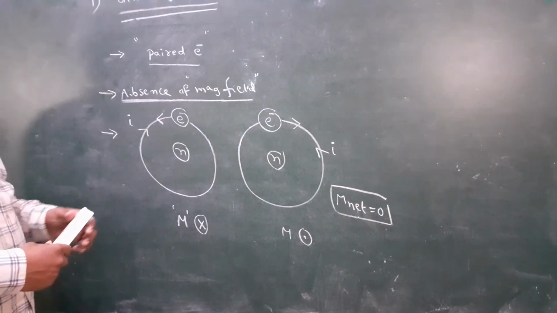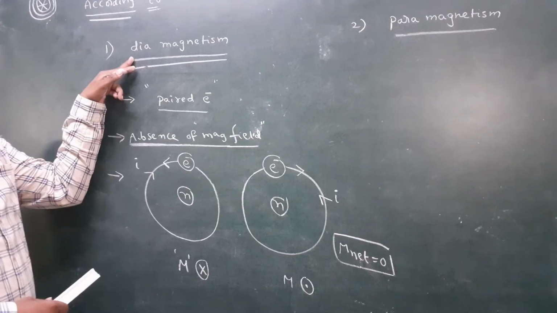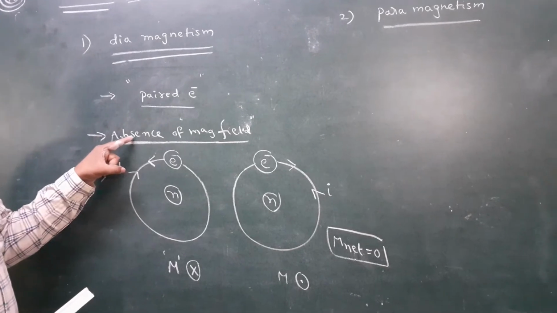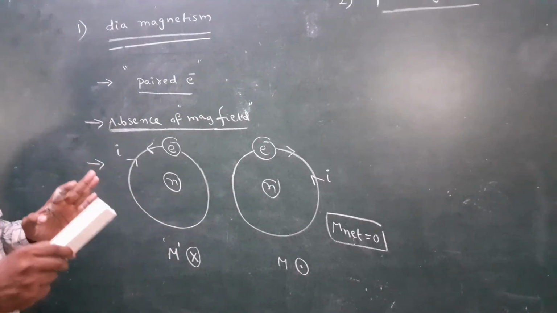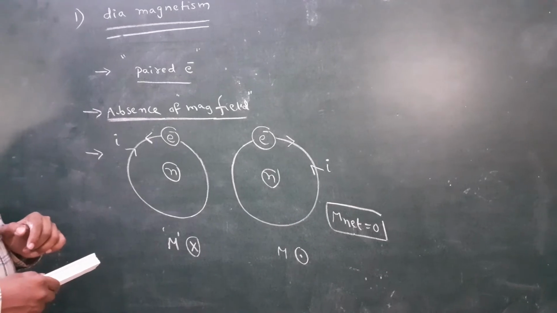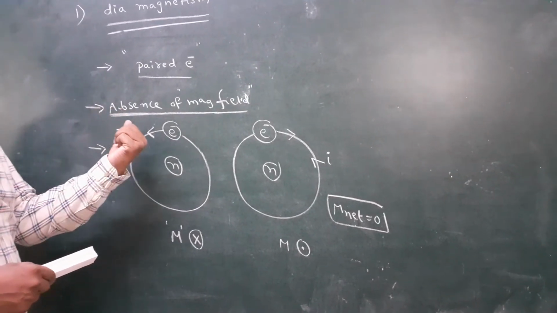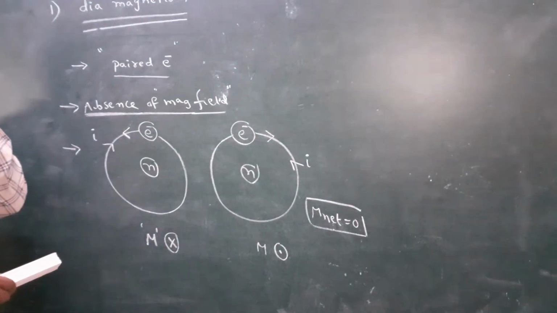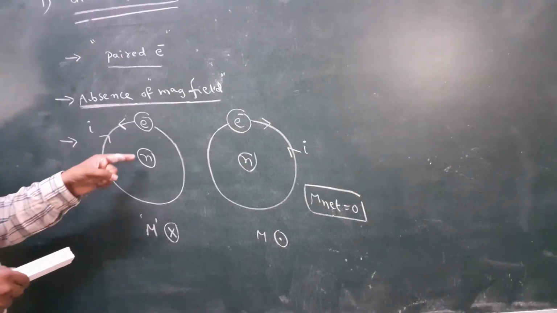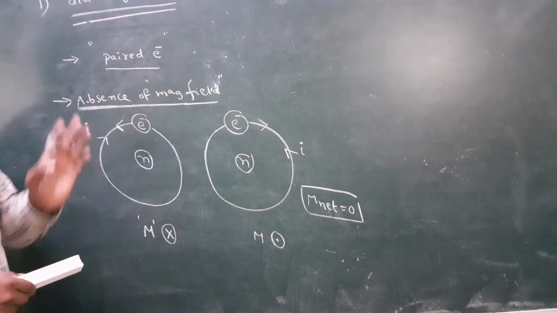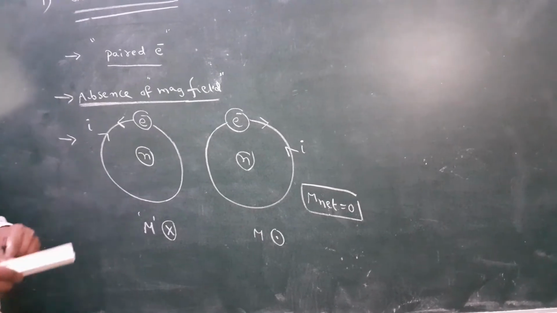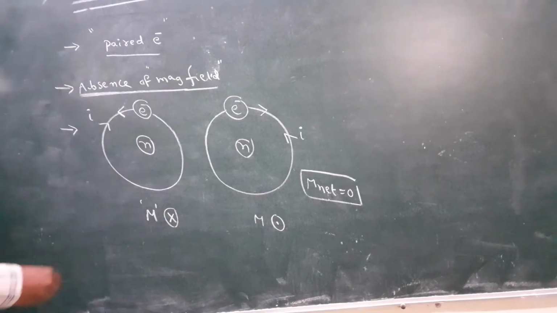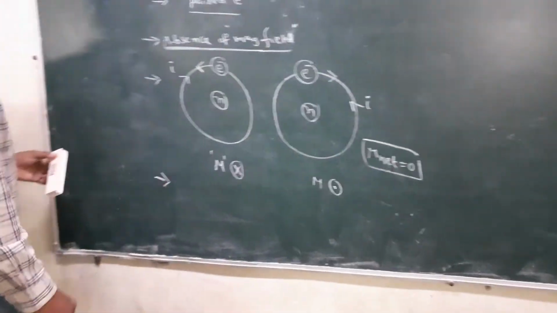That means in diamagnetic substances, in the absence of applied magnetic field, each atom's net magnetic moment becomes zero, because the substance contains paired electrons. One electron moves anti-clockwise, the other moves clockwise, both magnetic moments are cancelled, so in each atom the net magnetic moment becomes zero. Next I discuss the presence of magnetic field.